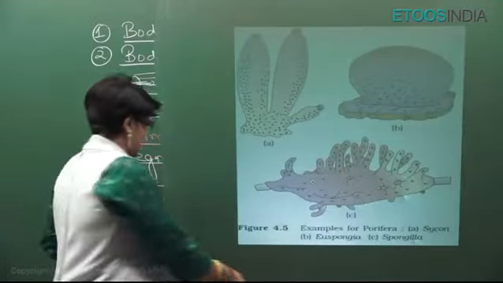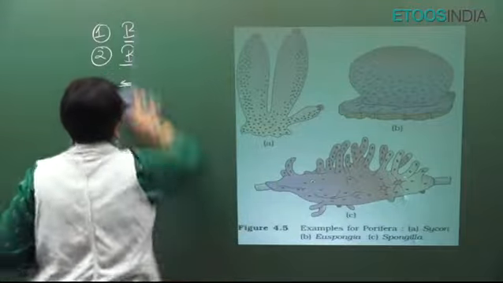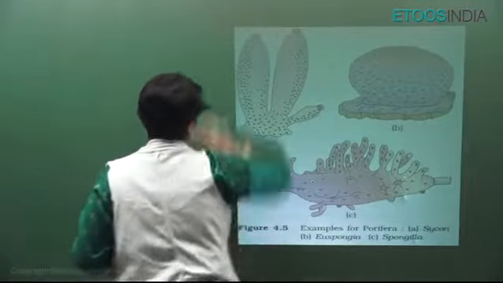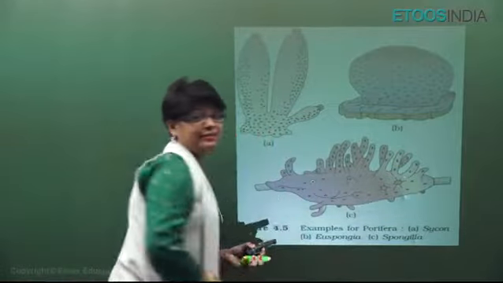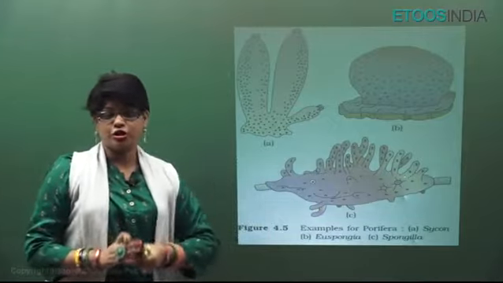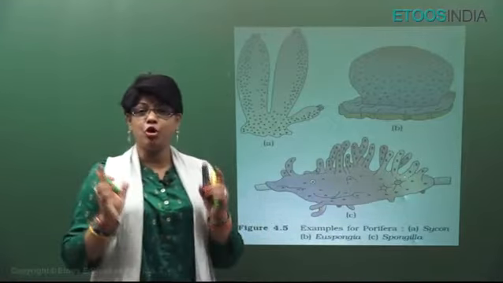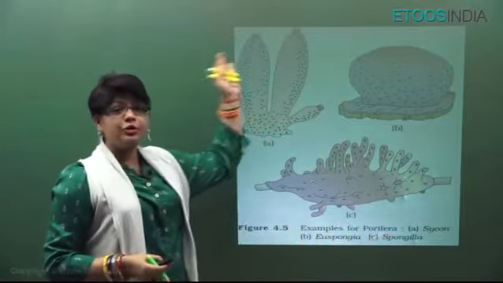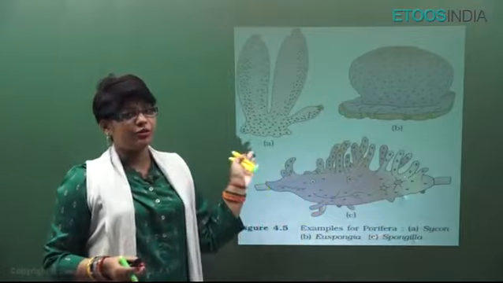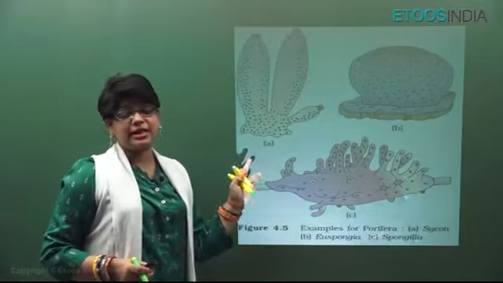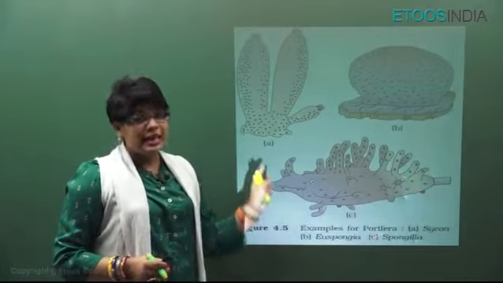Now, we are going to read all the phyla, the important salient features, very quickly, because I don't want to waste your time. You don't have that much time left now. This is the diagram for phylum Porifera, which are called sponges, mostly asymmetrical, mostly marine, but they have freshwater forms like Spongilla. First you should be able to identify the diagrams, because nowadays many diagram based questions are coming. You should be very careful and you must know the labeling.